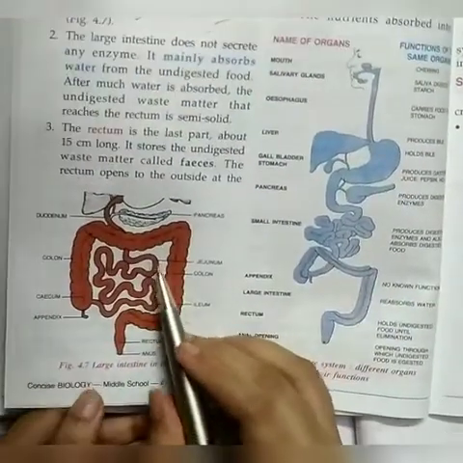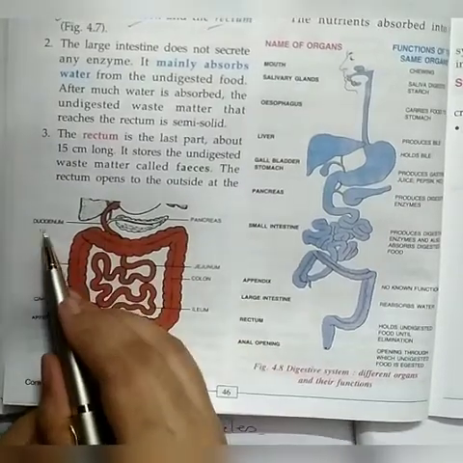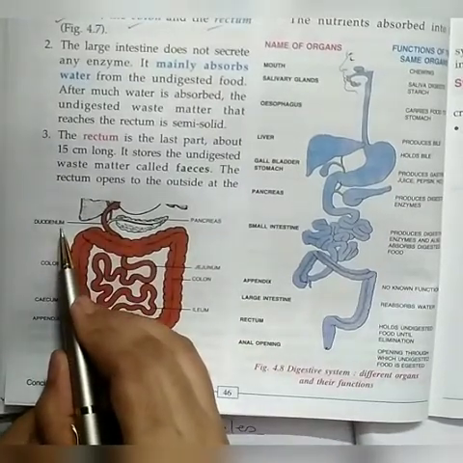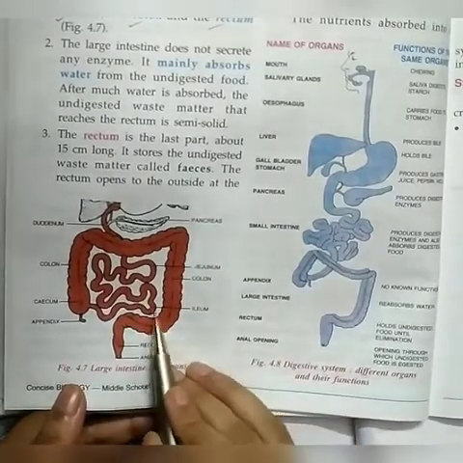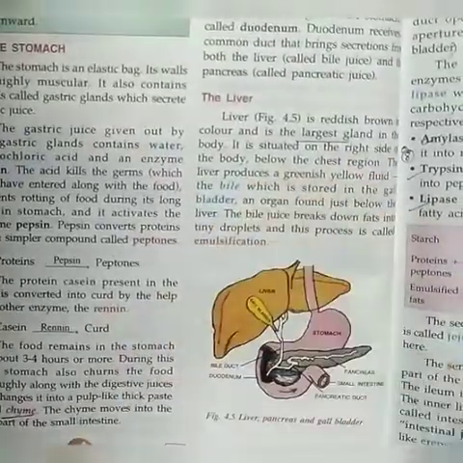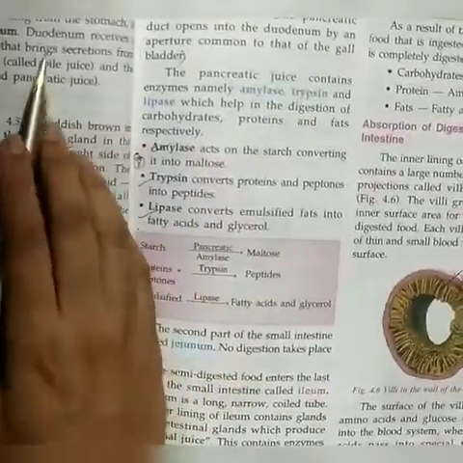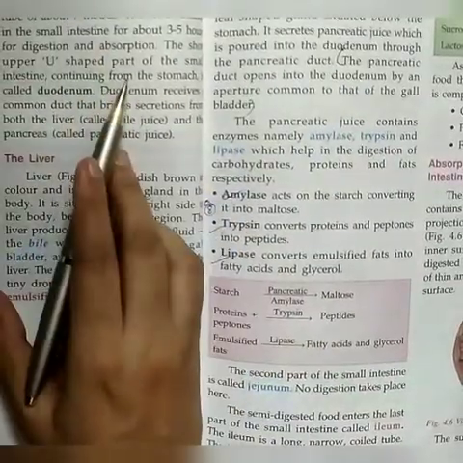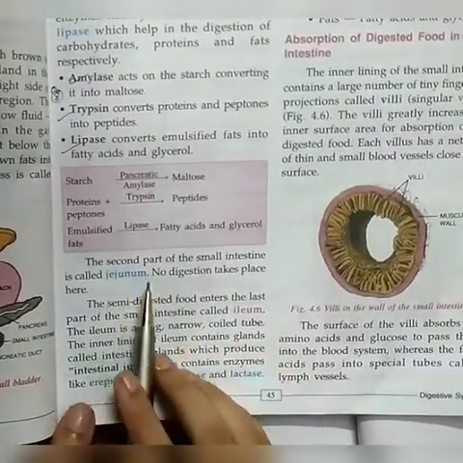Now the small intestine has three parts. The first part is known as the duodenum, the second part is the jejunum, and the third part is the ileum. These are the parts of the small intestine: duodenum, jejunum and ileum. The duodenum, the first part, we have already discussed. Next, the second part of the small intestine is the jejunum.